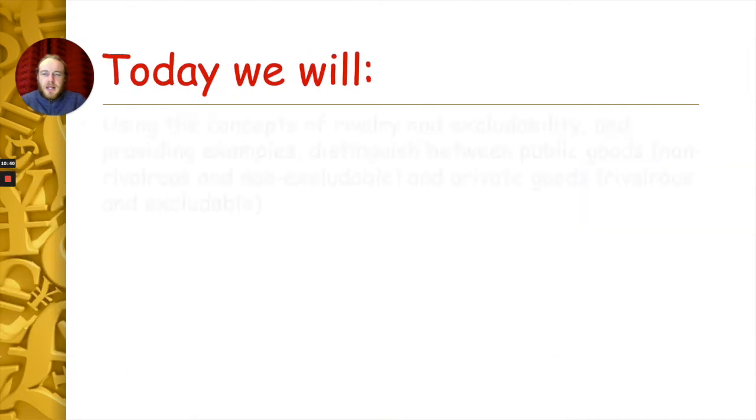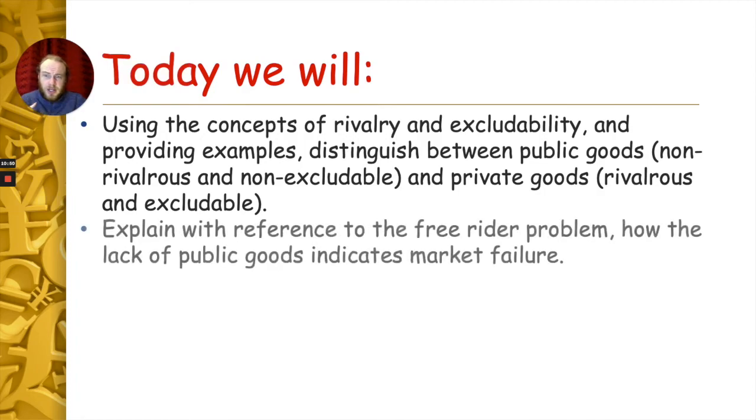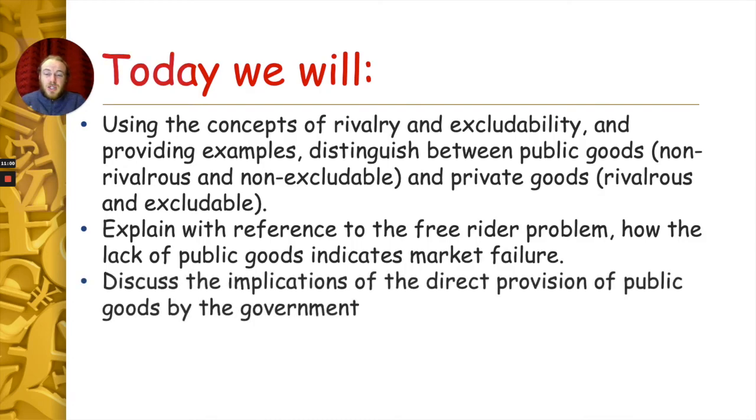So, folks, that brings us to the end of this video lesson, where you've learned what the ideas of rivalry and excludability are, the difference between public goods and private goods, and what non-rivalrous and non-excludable are. You've also looked at what the free rider problem is and how the lack of public goods indicates market failure. We've also looked at the idea of quasi-public goods, and the implications of direct provision of public goods by the government.